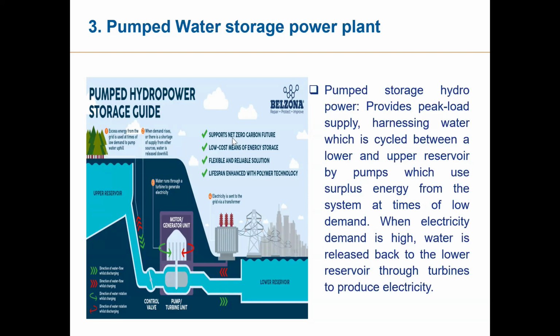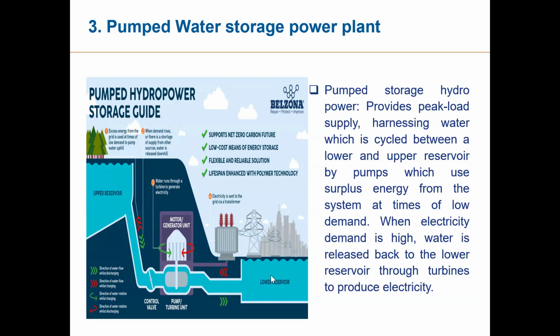What they do with this excess energy during the day is pump water to the upper reservoir through the same turbine. It is a reversible turbine. During night, the water flows from the upper reservoir down, and the lower reservoir is filled.